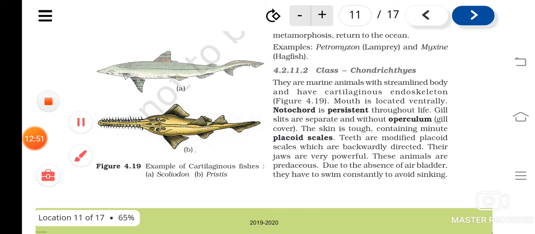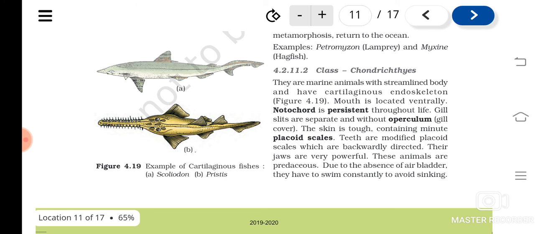Have you studied chondrocytes, cartilage and bones, the difference between cartilage and bones? In 9th class you have studied. So there you learned about cartilaginous fishes. Actually, chondrichthyes are cartilaginous fishes.